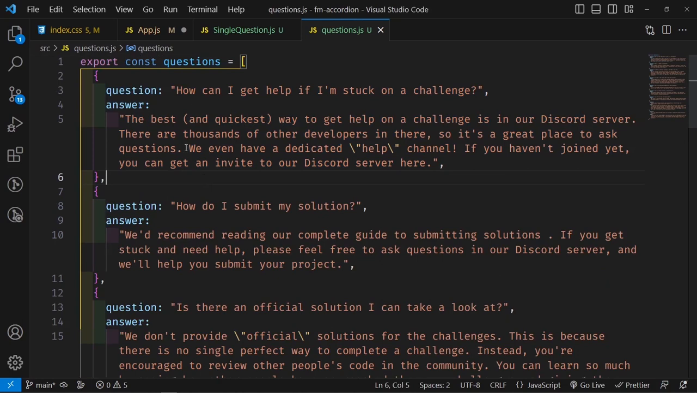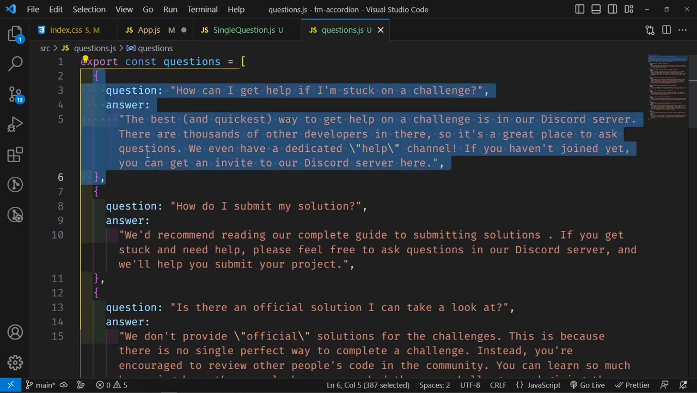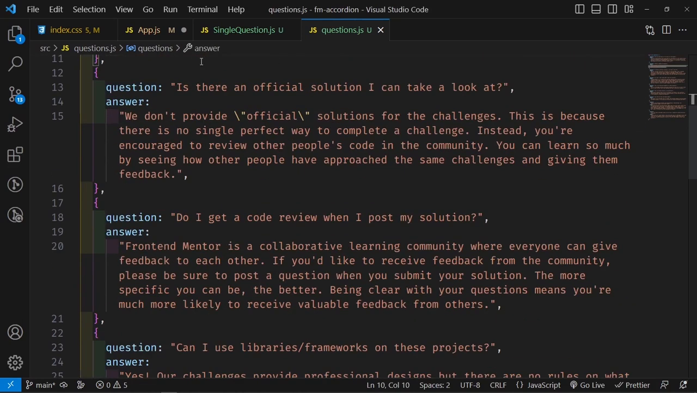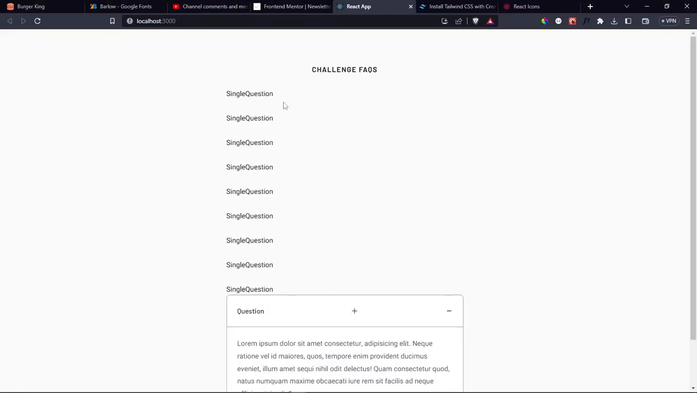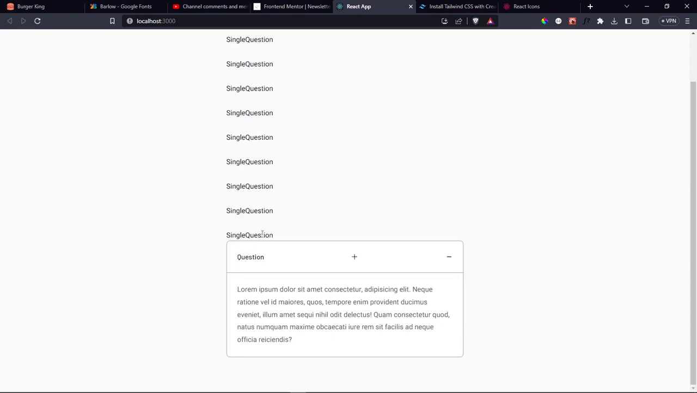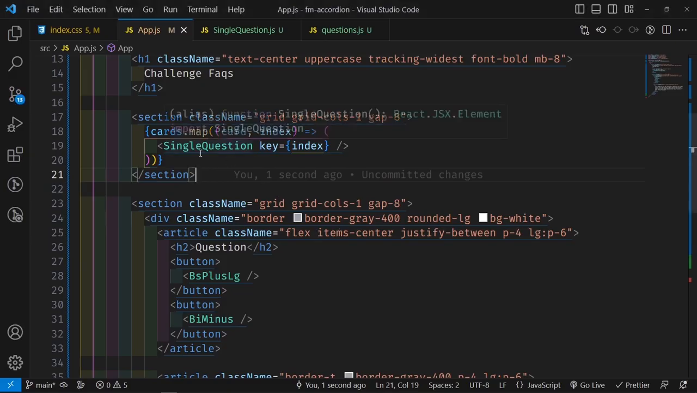And remember that arrays are indexed from 0, so this is 0 and then 1 and then 2 and then 3 and then 4 and so on and so forth. And then we just need to get this index, so you can just say comma index. Now once we have that, we can save this, and then what you're going to see on the screen is single question, and so on and so forth. Now what we need to do therefore is this: